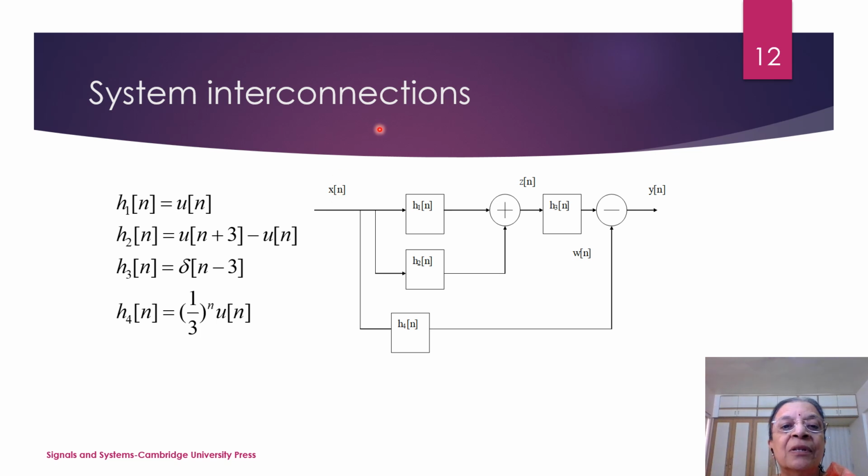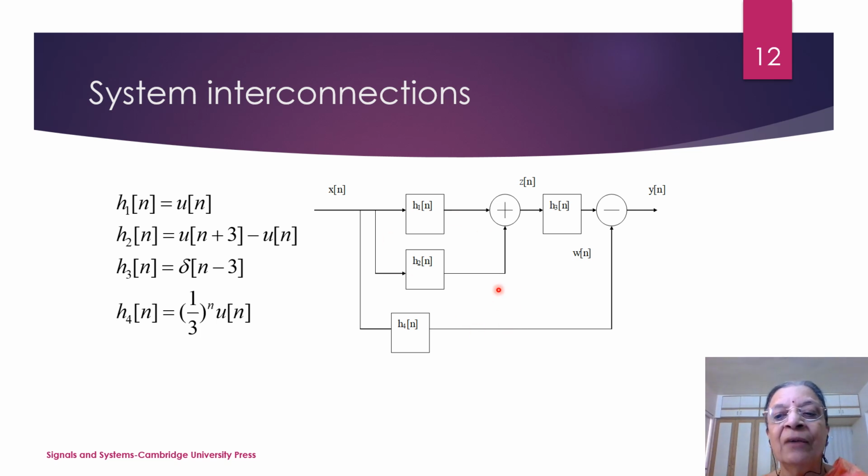Now consider the system interconnections. This diagram shows how the systems are interconnected. h1[n] and h2[n] are connected in parallel, so they are supposed to add up. Then it should be getting convolved with h3[n], and then you are supposed to add h4[n] to it. It is subtraction, so minus h4[n]. So how will the interconnected system function?